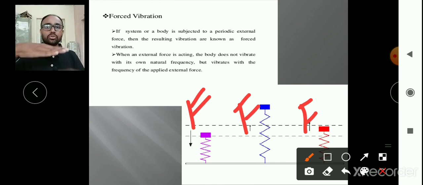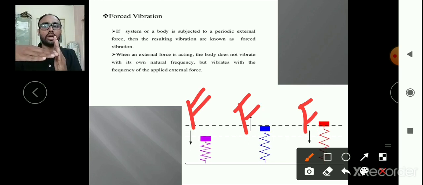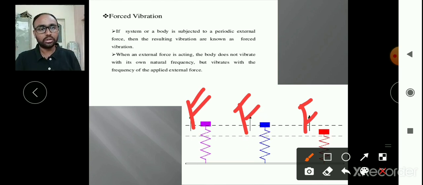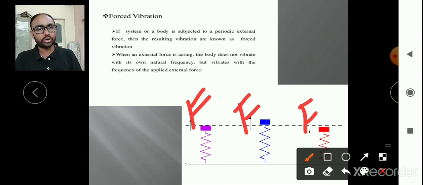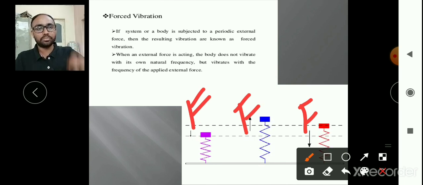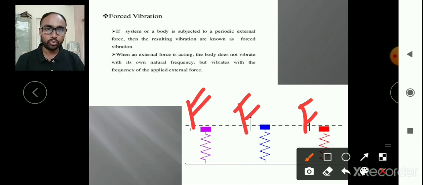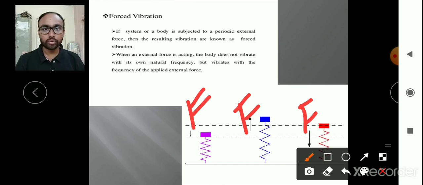If the system is oscillating in a horizontal plane, then you can apply the force along the positive x axis or the negative x axis, depending on the system. Now, the particular system we are talking about is vibrating in a vertical plane. That's why you can apply the force either in the upward direction or the downward direction, and due to that force only the system is able to continue its vibrations. That type of vibration is known as forced vibration. And obviously the system is vibrating with a frequency exactly equal to the frequency of the externally applied force.